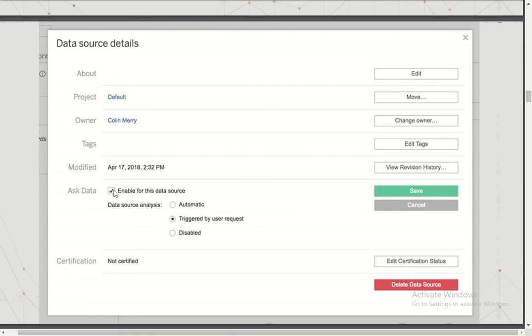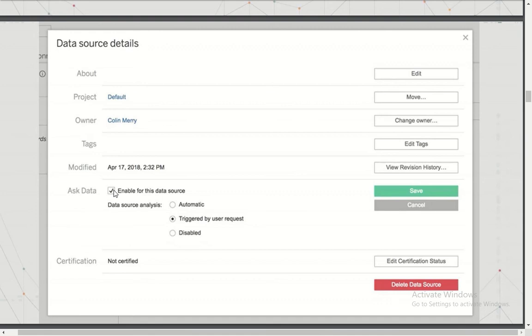The second thing is, we spoke about data source analysis, right? You have multiple ways to define how your data source analysis is configured. For example, you have published a data source that refreshes on a weekly basis. Every week your data source gets refreshed, and whenever it does, you want a new index to be created because there will be new data and some new values.